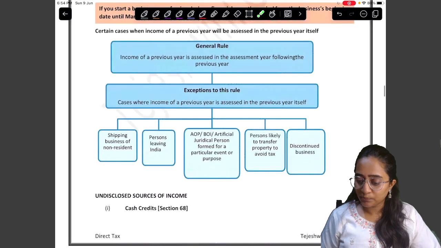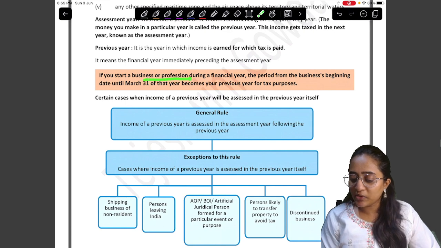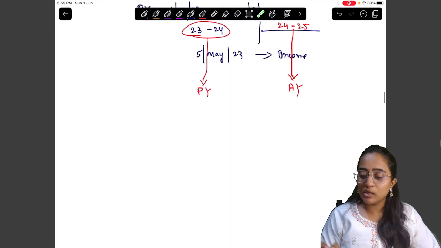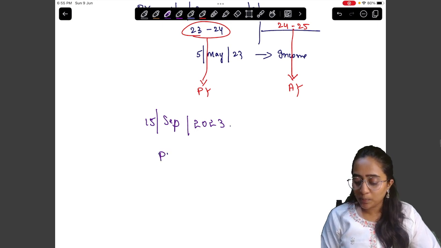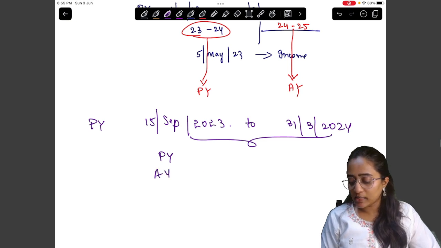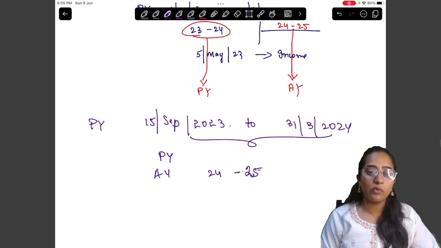Simple. Clear. Suppose you're starting a business during the middle of the period. That is, you start the business or profession during a financial year, and the period from the business beginning until 31st March becomes your previous year for the tax period. Let's consider you have started your business on 15th September 2023. What will become your previous year? Your previous year starts from this date and it will end on 31st March 2024. Simple as that. This becomes my PY, and AY will be as usual 24-25. Everyone, AY will be 24-25.